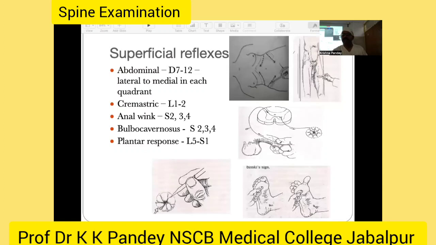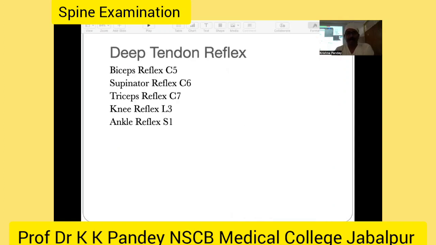Again, when we are examining the reflex, we are testing the nerve root. In abdominal, we test the D7 to D12 nerve root, in cremasteric, L1, L2, in anal deep, S2, S3, S4, again in bulbocavernosus, S2, S3, and S4, and in plantar reflex, this is the Babinski sign for differentiating the upper motor neuron lesion and lower motor neuron lesion. So these reflex examinations again add to identify your motor level.